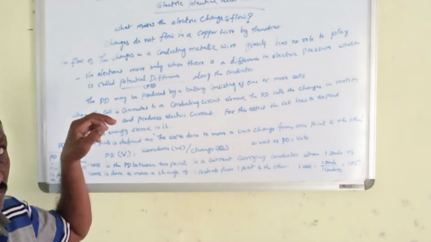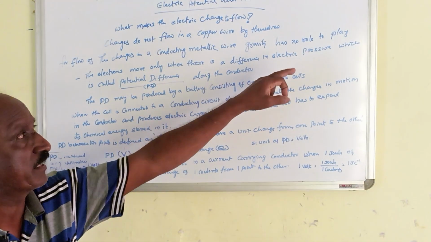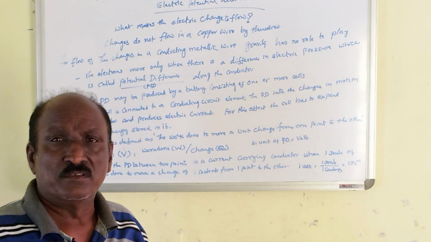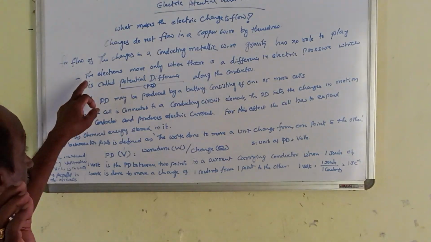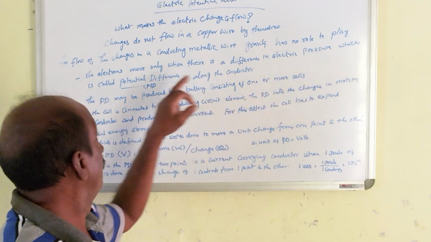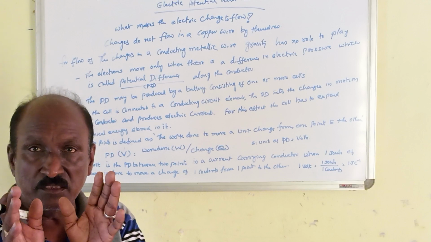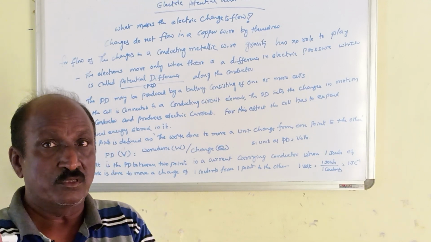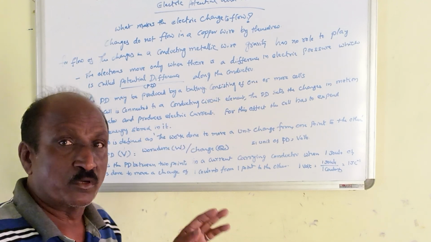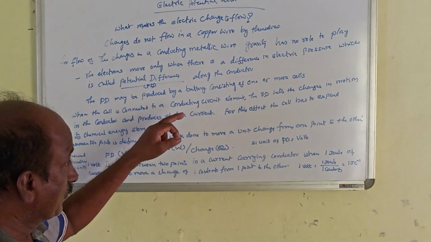The electrons move only when there is some difference in electric potential, electric pressure. Charge carriers or electrons move only when there is a difference in electric pressure along the conductor. The difference in electric pressure, we are naming it here as a potential difference. I clearly presented the definition also.